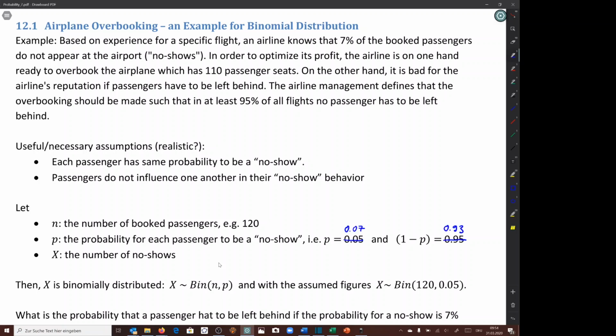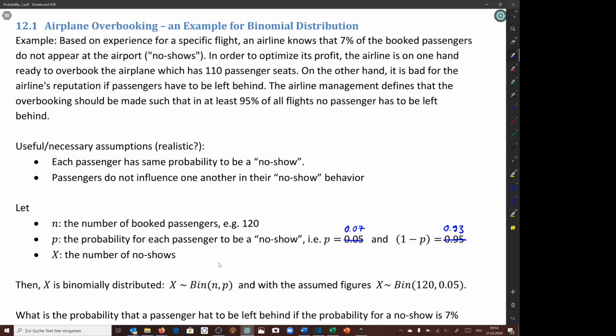Now let us look at the practical application of the binomial distribution, namely airplane overbooking. The airline knows that on average 7% of the booked passengers do not appear at the airport. They are so-called no-shows. If the airline has an airplane with 110 passenger seats, it wants it to be optimally filled, so it will overbook it, knowing that some of the passengers will most probably not appear. This is obviously good for the profit. On the other hand, it is bad for the reputation, and so also bad for the profit, if passengers have to be left behind.